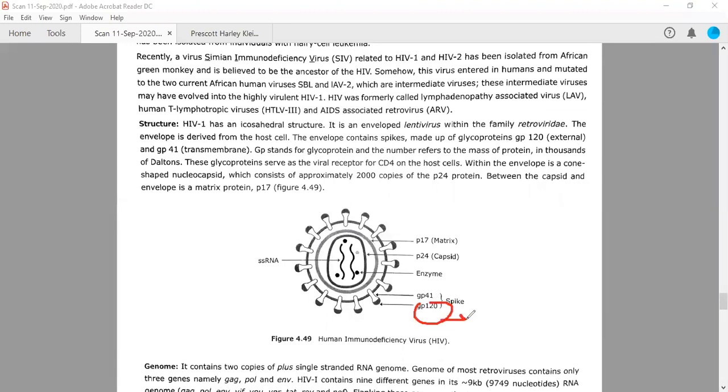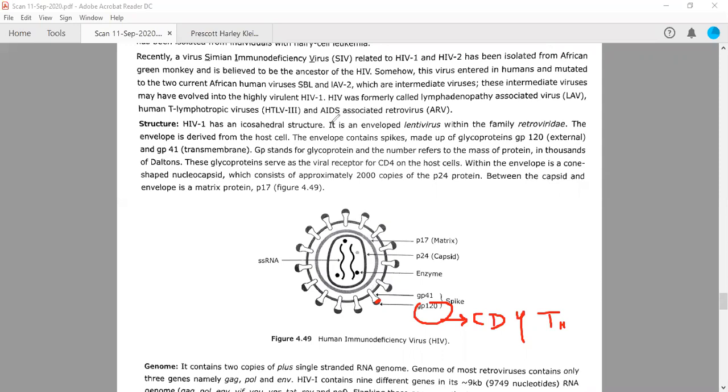This GP120 is actually interacting with CD4, which is present over T helper cells, right? These are present outside, whereas the transmembrane portion is known as GP41, which does not have a role in interaction